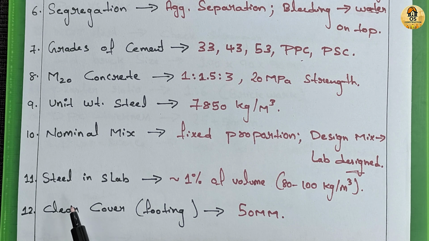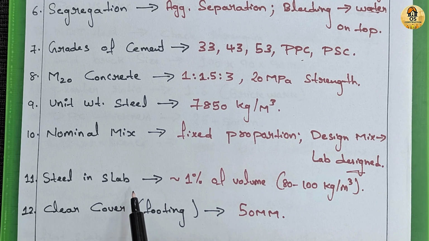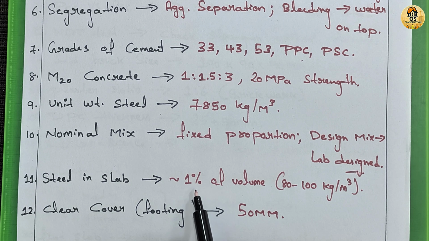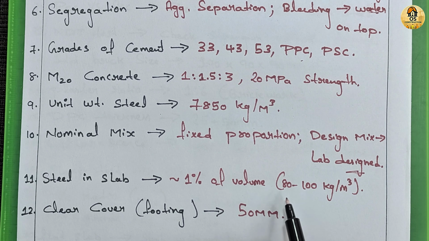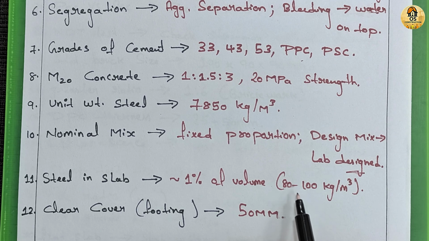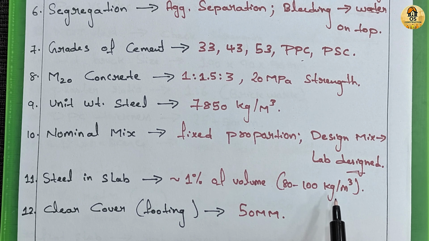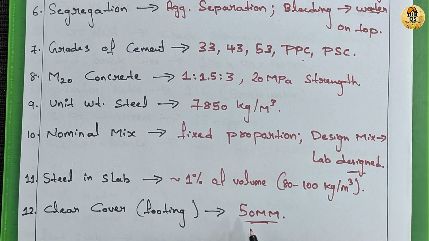11th one is, what is the thumb rule for steel in RCC slab? The steel required is approximately 1% of the volume of concrete or about 80 to 100 kg of steel per cubic meter of RCC. 12th is, what is the minimum clear cover for footing? As per IS code, the minimum clear cover for footing is 50 mm. It protects reinforcement from corrosion and fire.